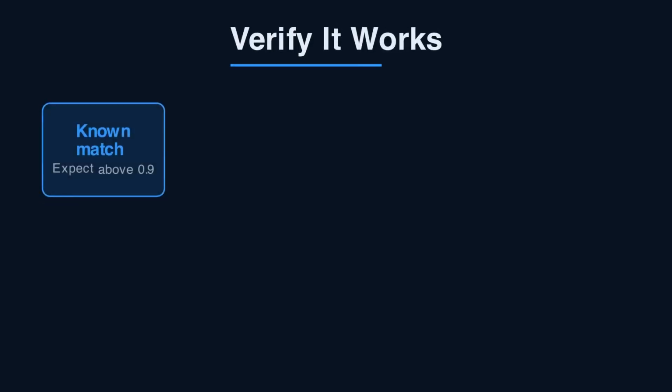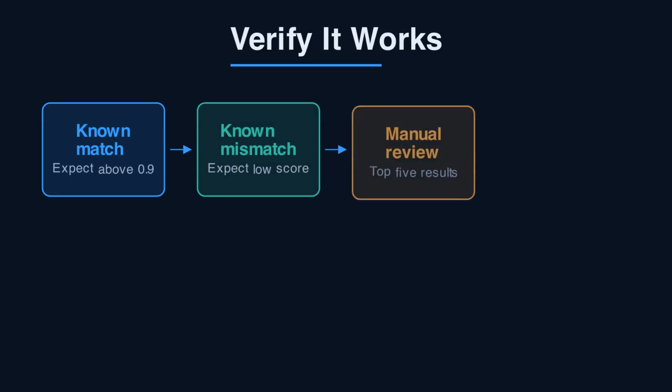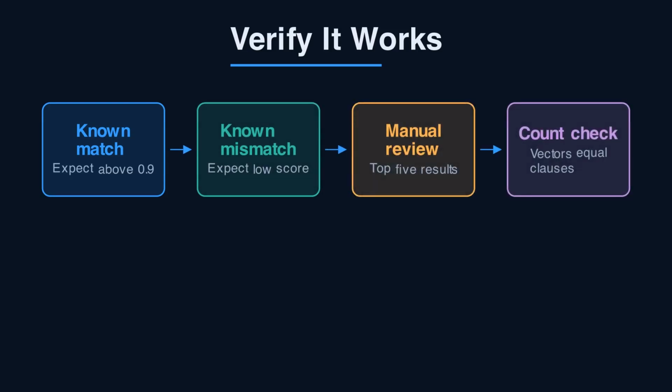Verify before you trust it. Feed in 2 clauses you know are equivalent. The score should top 0.9. Feed in an obvious mismatch. It should fall well below your cutoff. Spot check the top 5 matches for one clause by hand. Confirm the vector count equals your clause count. A silent batch failure drops rows without an error.